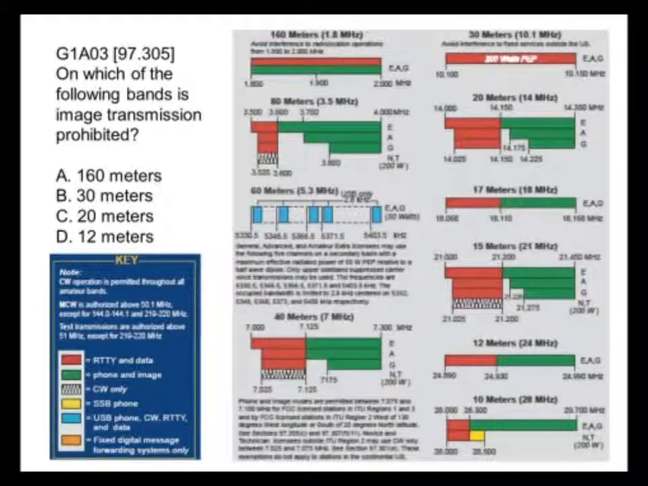On which of the following bands is image transmission prohibited? Image transmission, again, is in the green, isn't it? So it's going to be the same answer as before. It's going to be the 30-meter band because we have no green here. It's also true in this band, but they don't offer that as an answer.